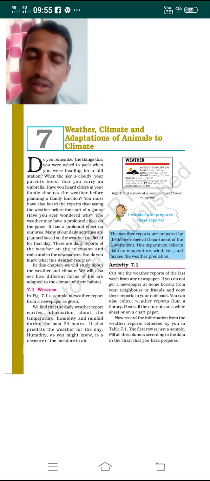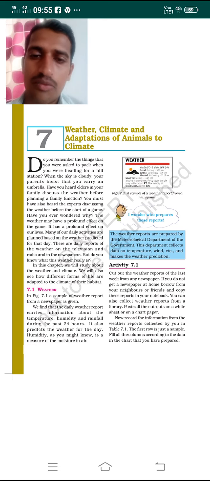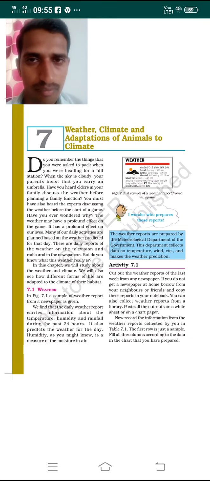You might have also heard the elders discussing the weather before they plan for any function in your home. And you must have heard that the experts discuss the weather before they plan for any sports activities. Why do I give the examples of all these activities? Because the day to day activities that we plan are based on the weather reports. So the weather has a profound effect in our day to day lives.